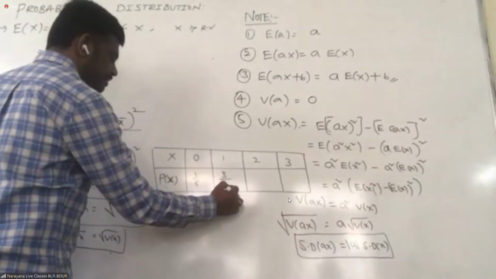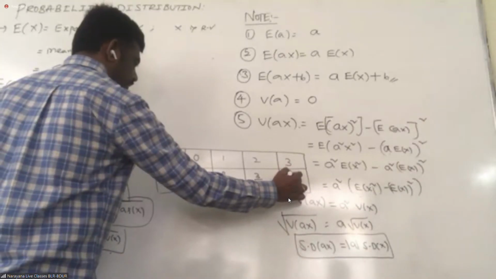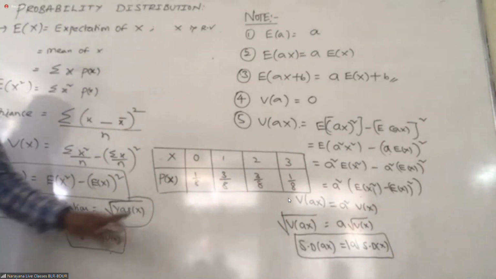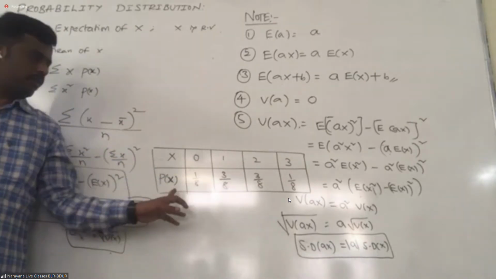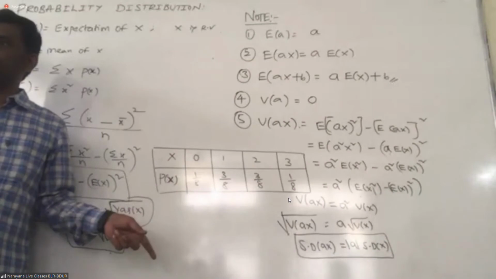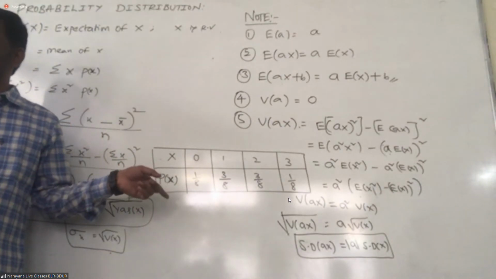How many times is the number of heads 2? Exactly 2: 3 by 8. How many times is the number of heads 3? 1 by 8. Got it? If you observe here, each probability is positive, right? And the sum of all the probabilities equals 1, or not? Yes, sir. That's why it's a probability distribution. After calculation, check whether it satisfies this point or not.